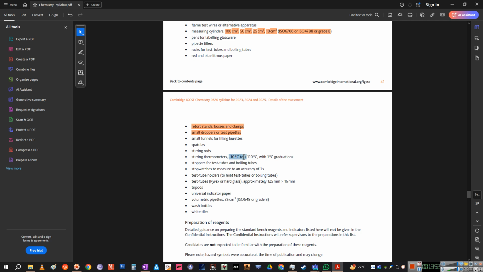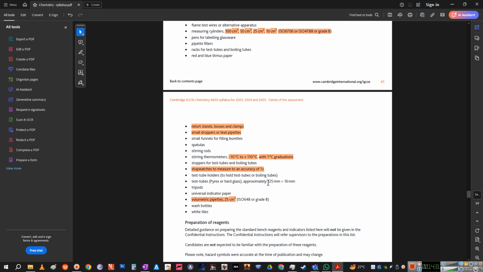Stirring thermometers, these are thermometers that you can use to stir around, and the graduation, or you can say the resolution, is just 1 degree, the maximum range they have given you. Now if they tell you to measure like minus 20 degrees, then you cannot use this instrument, then you'll have to suggest that we'll have to do something or probably heat something. Okay, the volumetric pipette, that is of only 25 centimeter cube and not more. Then you have stopwatches with an accuracy of 1 second, usually the ones you use are digital ones, but they are also suggesting these.